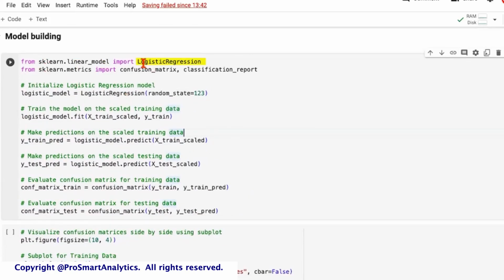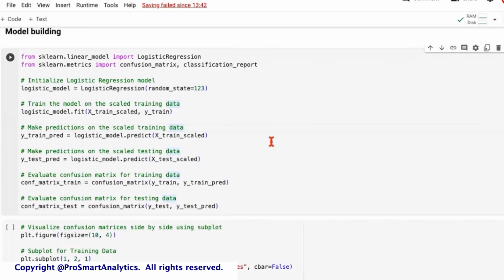Here we are calling the LogisticRegression class from the scikit-learn linear_model module, and we are calling a couple of evaluation metrics from the scikit-learn metrics module. These are called confusion_matrix and classification_report. So we are instantiating the logistic regression model with a certain random state just for reproducibility, and we are doing a fit of the scaled train data and y_train. Since we scaled the data, we are passing the scaled data, and then we are also passing the y variable because this is where the model will learn. The model will be fitting.